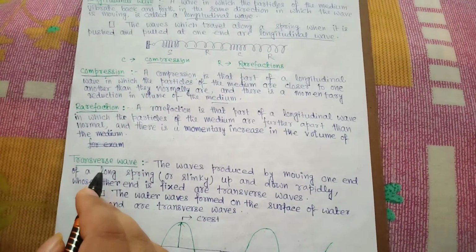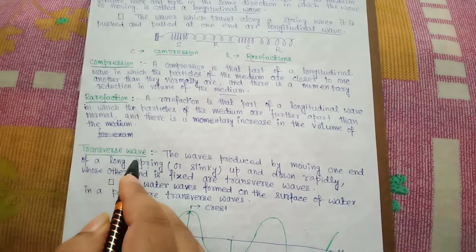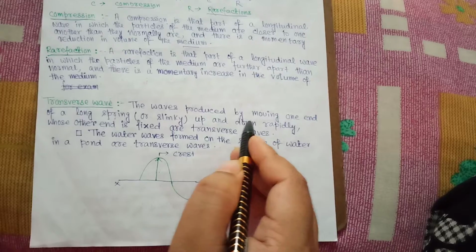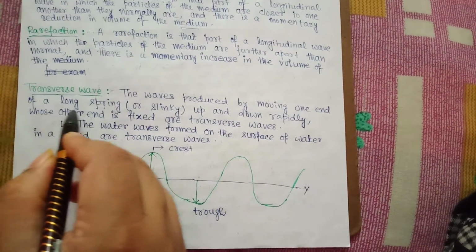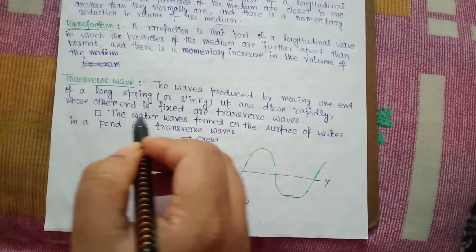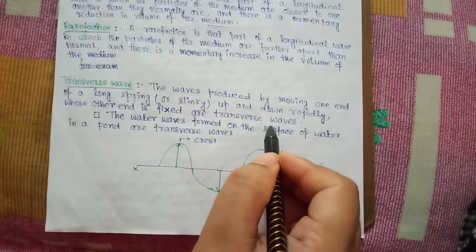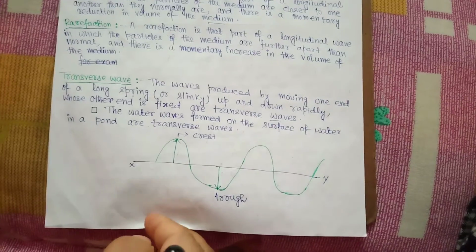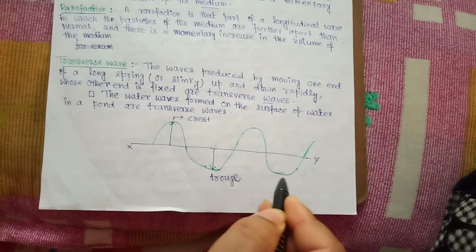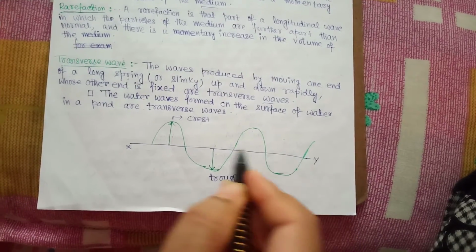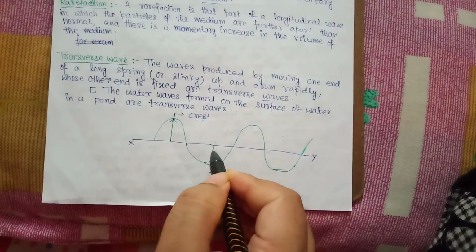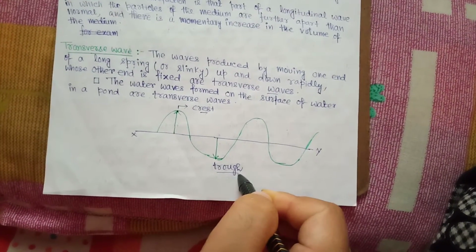The second type of wave is known as transverse wave. What is a transverse wave? It is produced by moving one end of a long spring up and down rapidly, whose other end is fixed. This is a pictorial representation of a transverse wave. That means up and down waves are present and propagate like this, and here the hump is known as crest, and downward, this is known as trough.